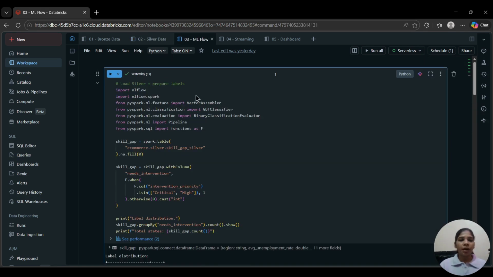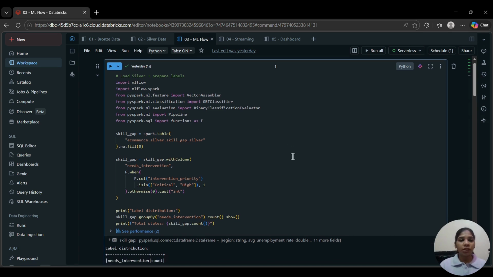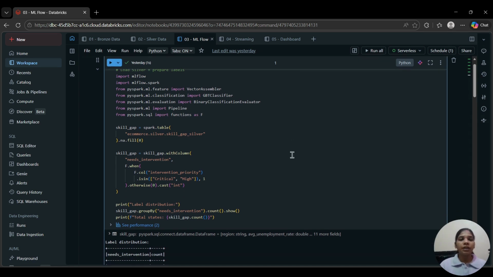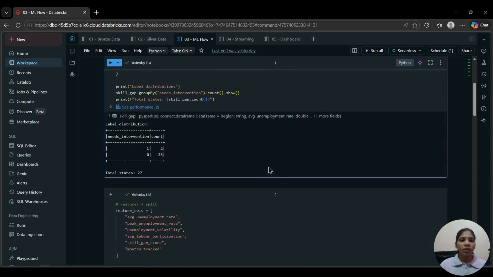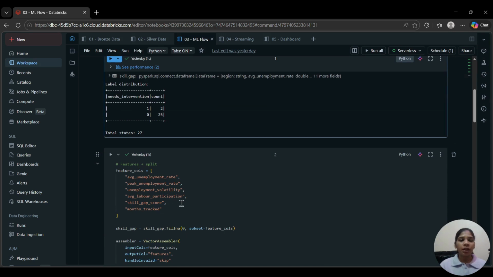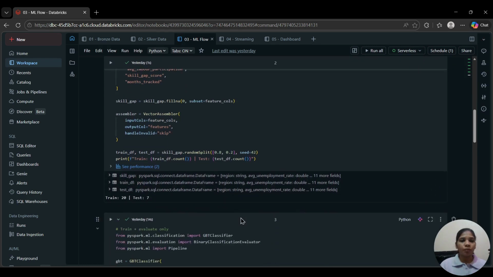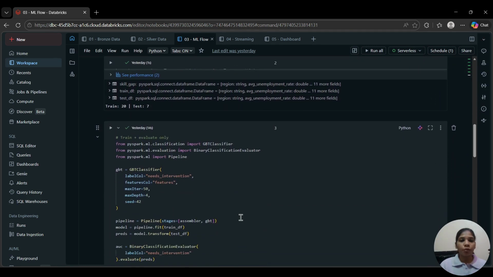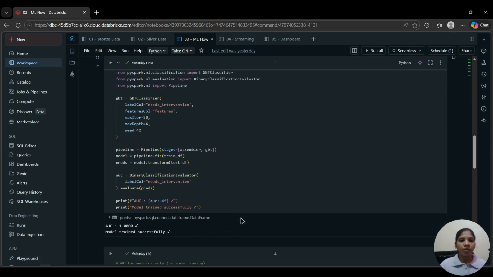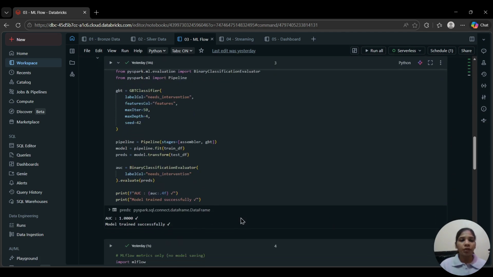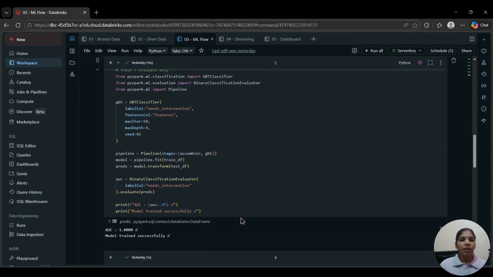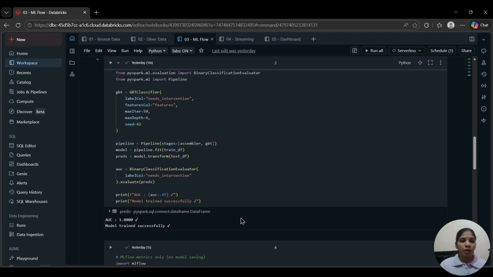Now for the machine learning part, I trained a gradient boosted trees classifier to predict which state needs critical intervention. The model uses features like average unemployment rate, peak rate, volatility, labor participation, skill gap score, and months of data tracked. I split the data set 80 to 20 for training and testing and tracked all experiments using MLflow. Here's the MLflow experiment dashboard. You can see all logged parameters like model type, maximum iterations, maximum depth, and the AUC score of 1.0.